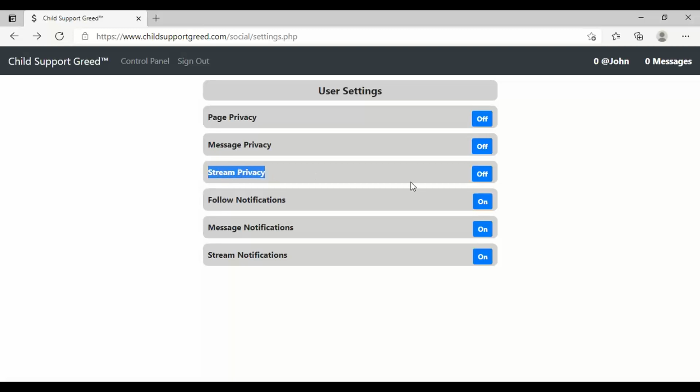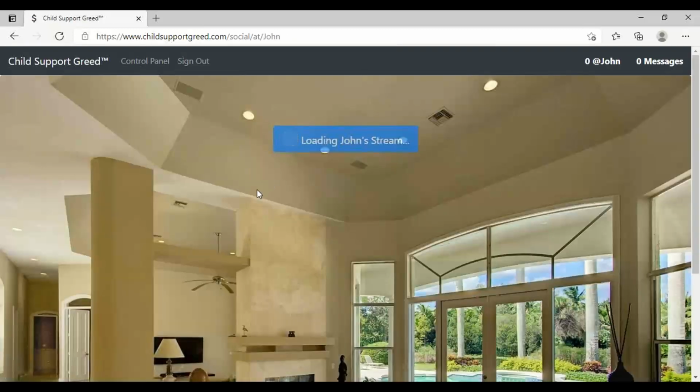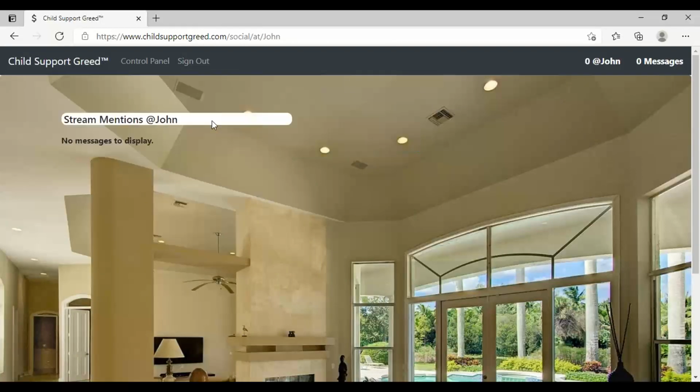Stream privacy, same thing. You have a stream on your page where all your messages show up, right? And so if you have that turned off, then anybody can send an at message to you, which will show up on this page, right? So if you notice up here, it's childsupportgreed.com/social/at/John.